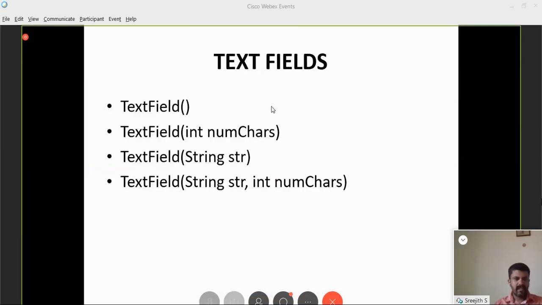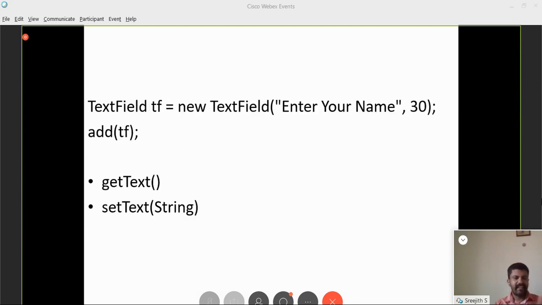See, these are the different constructors of TextField. Instead of giving the number of characters, we can directly give a string, so that whenever the text field is created, a default string will be there. A lot of constructors are there that you can easily learn. You can simply type TextField in AWT and a lot of constructors will be displayed, and there is no point in memorizing all those things. The basic thing is you should understand. Once you know the name of a thing, you should learn how to use it.